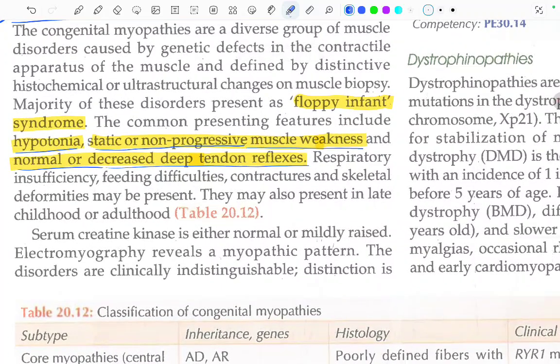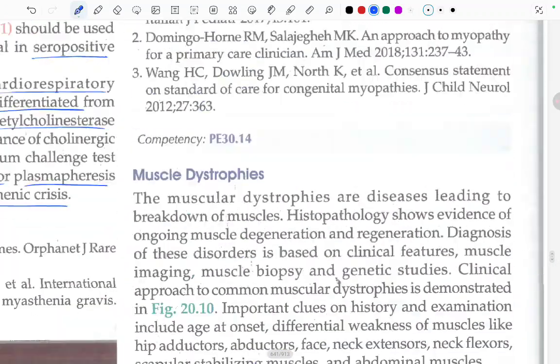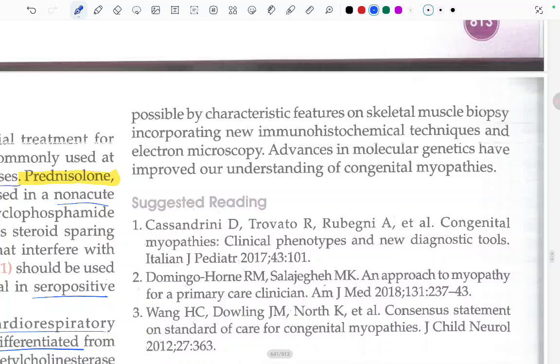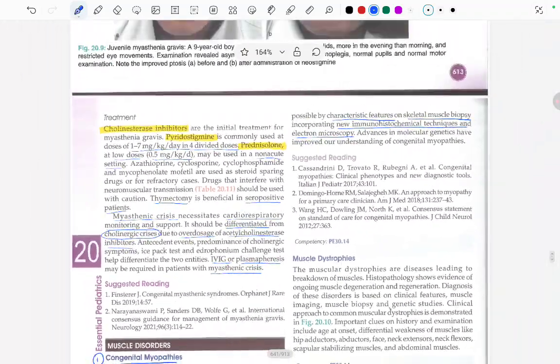The serum creatine kinase is not necessarily always raised. It may either be normal or mildly raised. And what will be seen on the electromyography? A myopathic pattern will be seen. And these disorders are clinically indistinguishable. How is distinction made possible? By characteristic features on the skeletal muscle biopsy, incorporating the new immunohistochemical techniques and electron microscopy. Advances in molecular genetics have improved our understanding of the congenital myopathies. So this was about congenital myopathy.